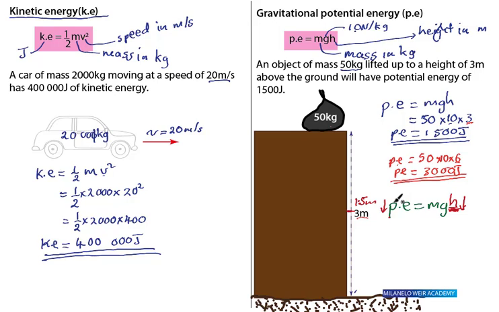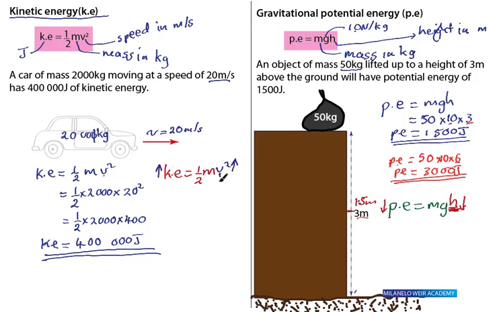Same with kinetic energy. Kinetic energy depends on velocity for a particular object, right? For this particular car, Ke is equal to half mv squared. So if we increase the velocity, kinetic energy also increases for the same object.